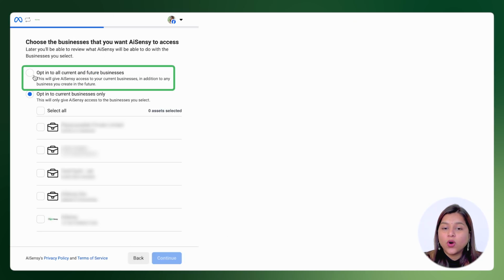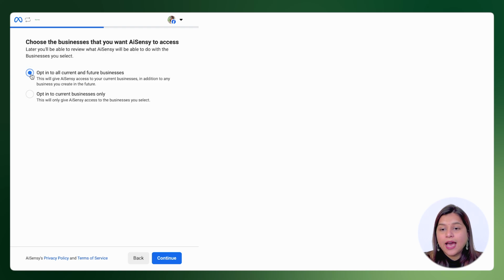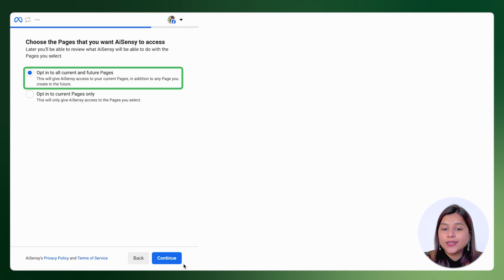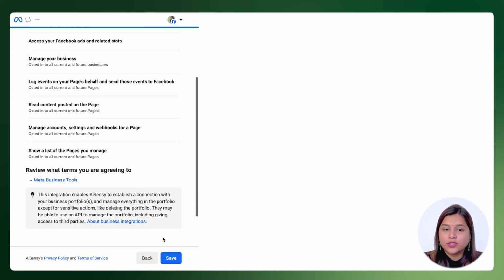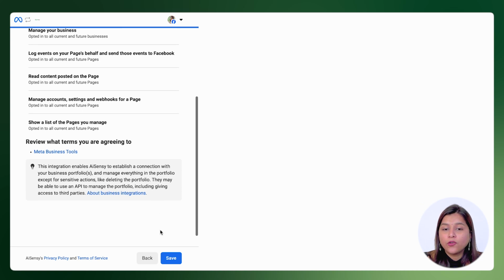Click on Opt in to all current and future businesses and click Continue. Next, select Opt in to all current and future pages and grant AI Sensei the necessary permissions to set up the ad account for your page and business. Once done, click Save and then Got it.